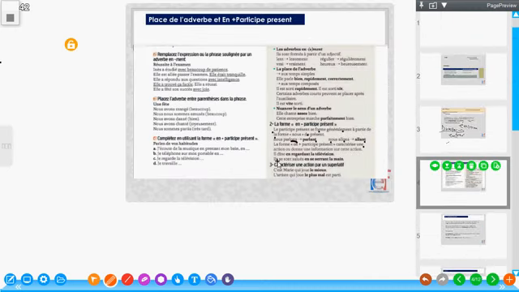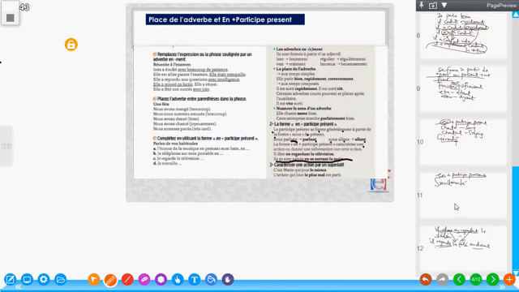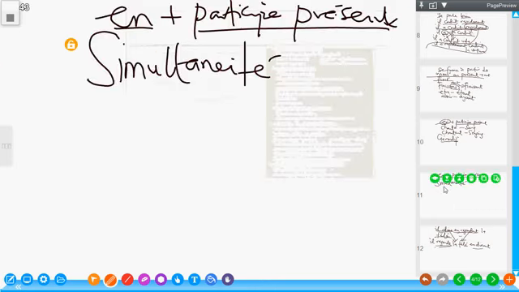Look at the second one. Ils se sont salués en se serrant la main. This means that they greeted themselves while shaking hands. They are greeting themselves, oh, bonjour, bonjour, and at the same time they are shaking their hands. Ils se sont salués en se serrant la main.